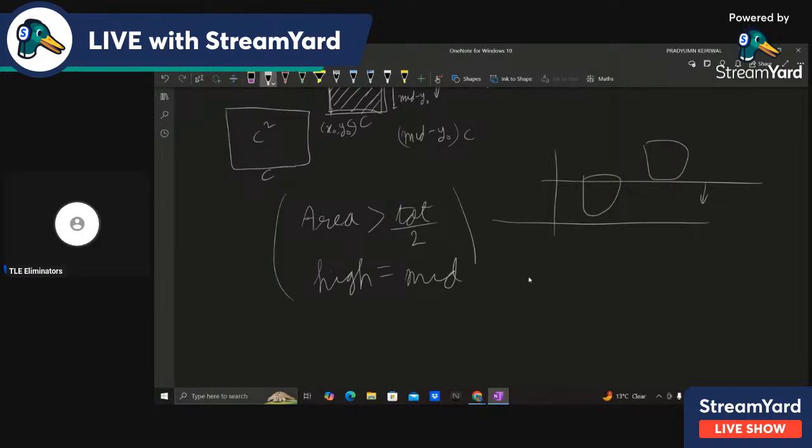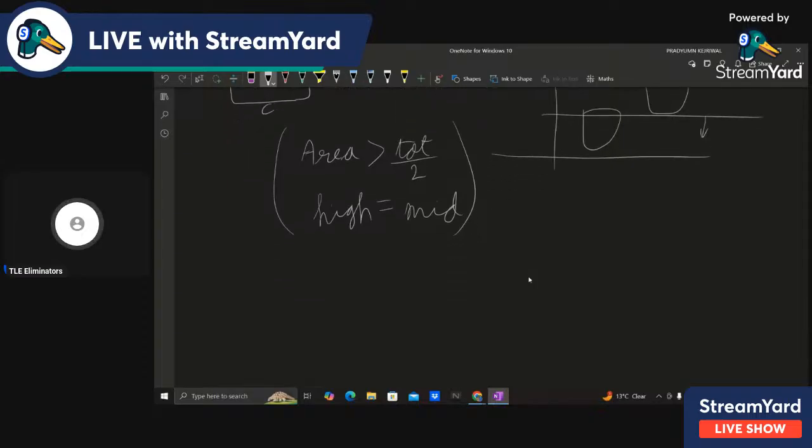So if this is the case, then if area is equal to total by 2, then what do we do? This is the real question. If area is equal to total by 2, then what do we do?